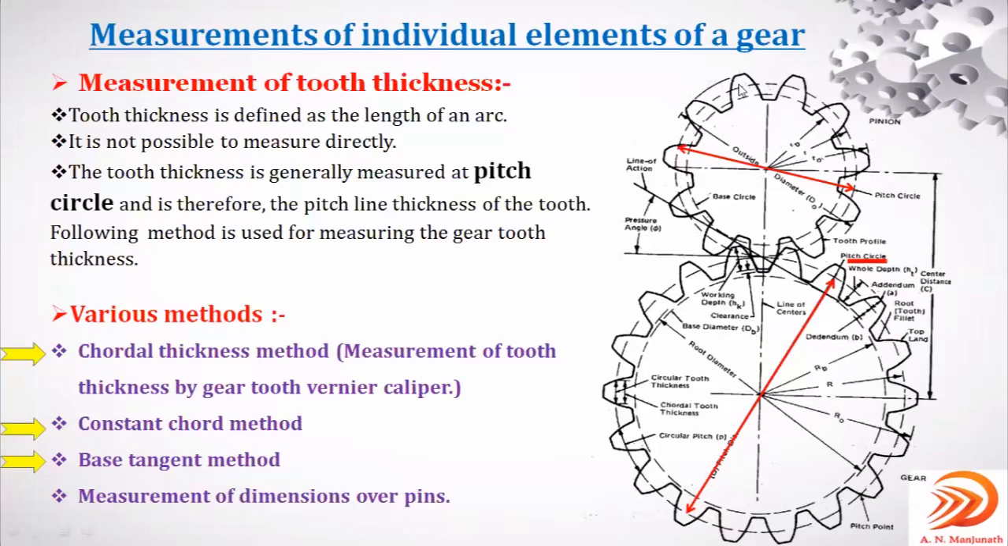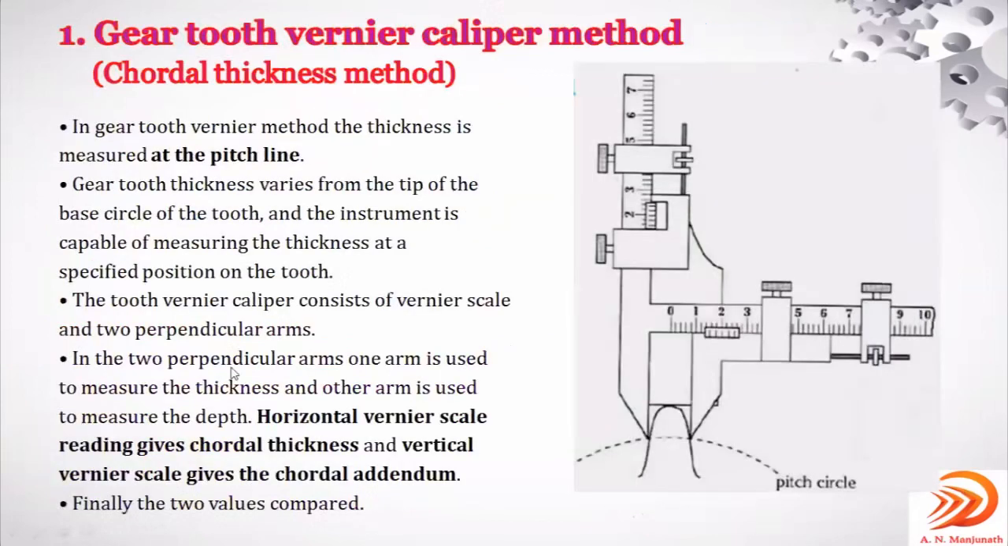There are different methods of inspecting the gear. One element of the gear is the tooth thickness. The first method, which we discussed in the last class, is measuring tooth thickness by the gear tooth vernier caliper, also called the chordal thickness method. The second method, which we are going to discuss today, is the constant chord method. You are going to conduct the first experiment individually in the M lab also.